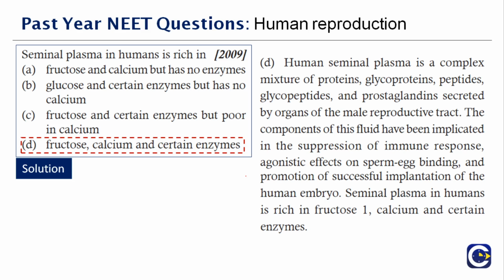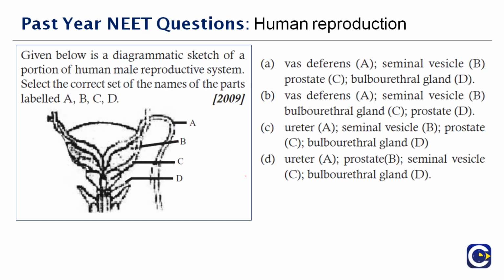Okay, next question here. Given below is a diagrammatic sketch of a portion of the human male reproductive system. You have to select the names. I mean, there are parts, right? A, B, C, D. You have to mark the parts correctly. Okay, so I'm going to tell you the parts one by one. So look at A first.